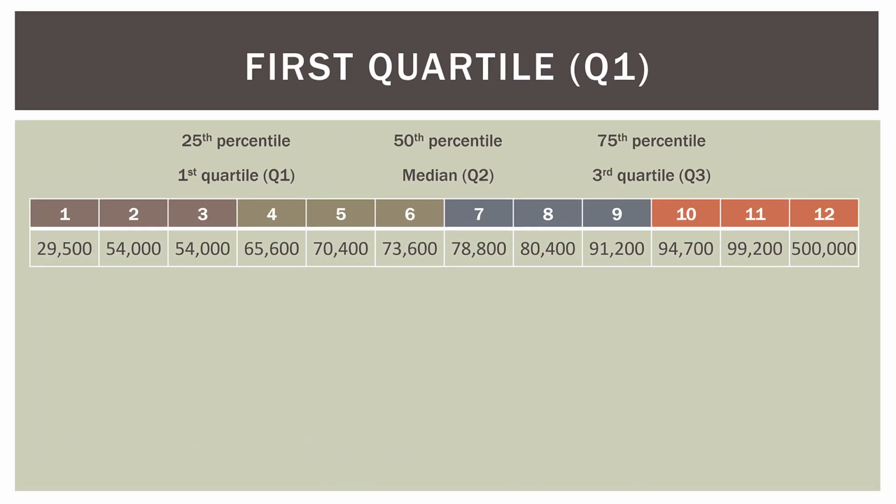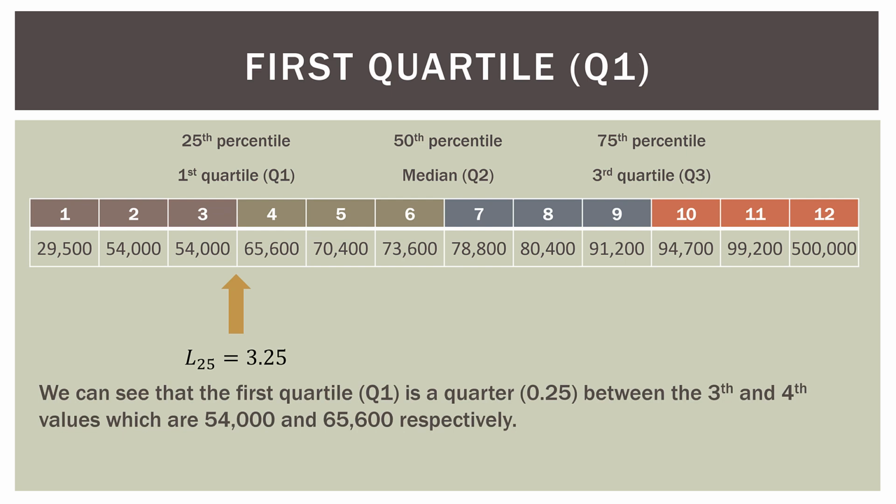So the median was pretty straightforward, it's halfway between 6 and 7. However, the first quartile is a bit trickier. So here we have our location. The 25th percentile, or the first quartile, is at location 3.25. We can see that the first quartile is a quarter of the way, so 0.25, between the third and fourth values, which are 54,000 and 65,600 respectively.